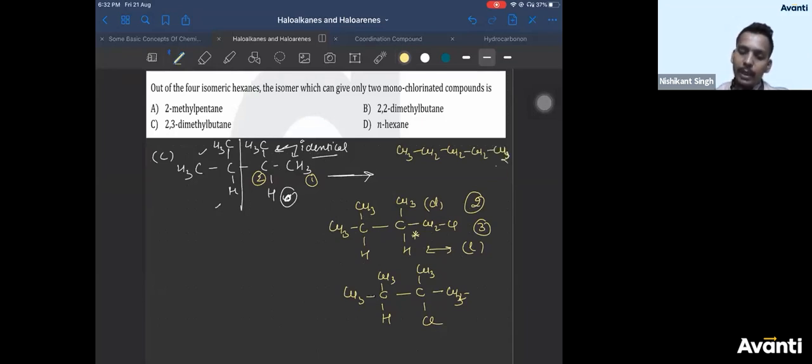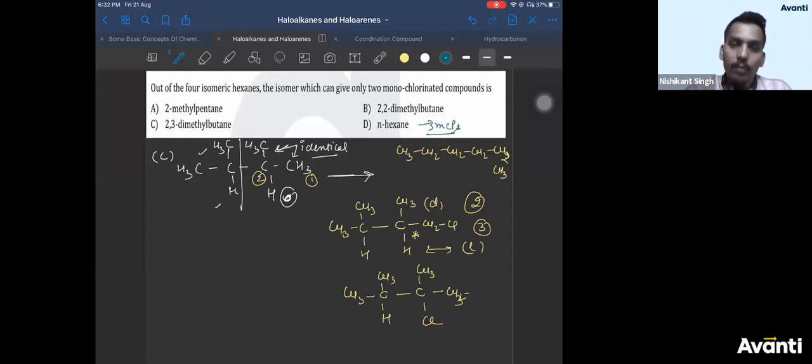Why can hexane never be the correct answer? Because if you bisect it like this, there are 3 different carbons. You'll get 3 products with hexane. So hexane will give 3 products. Right?